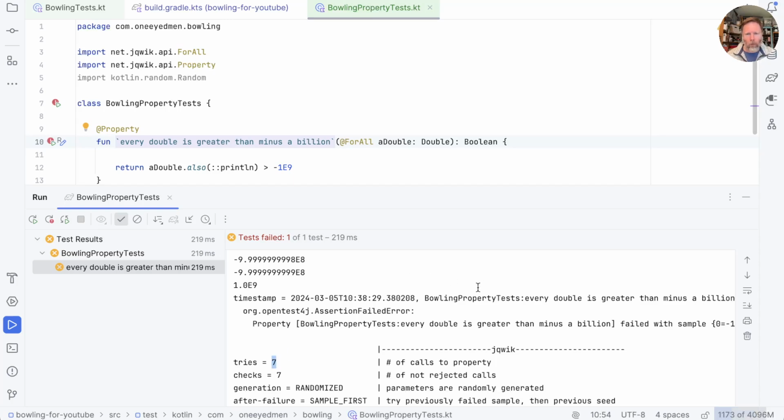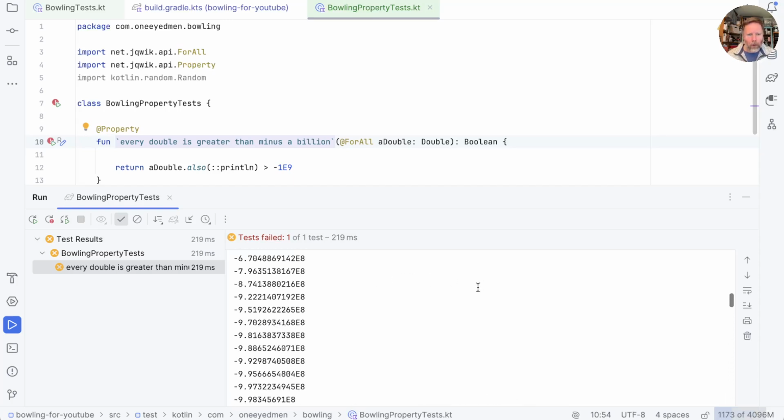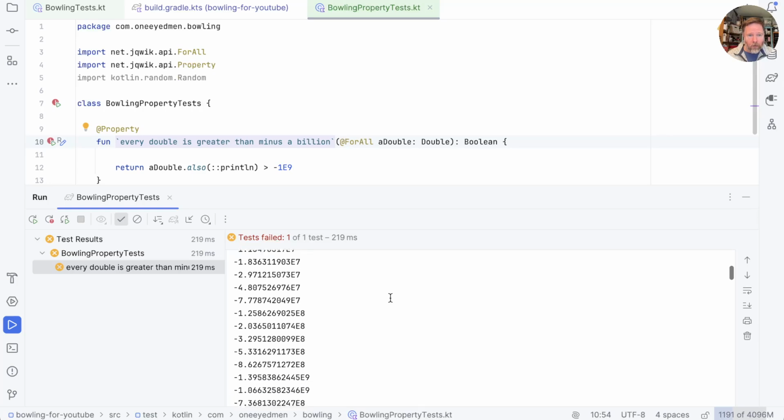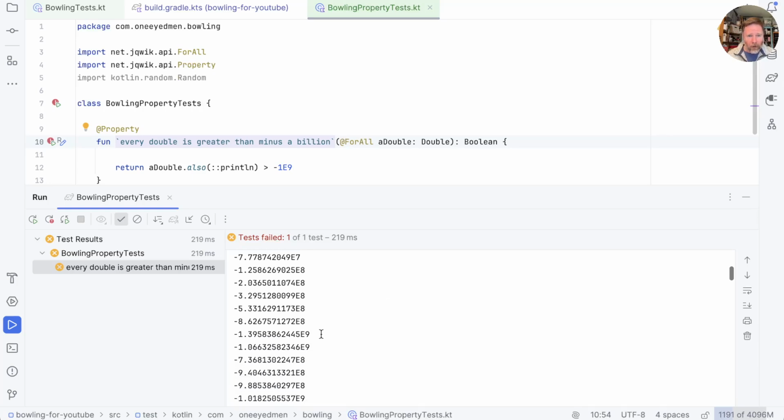Why is that? Well, if we go back up here, you'll see that after 7, I guess, here, which was less than minus a billion, at that point, jqwik has started looking for the smallest number, or maybe actually I suppose the largest number, that this is not true for.